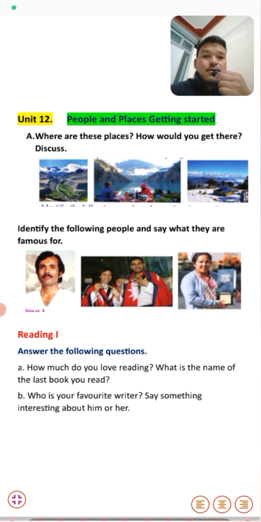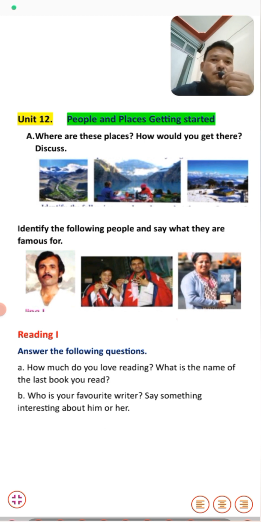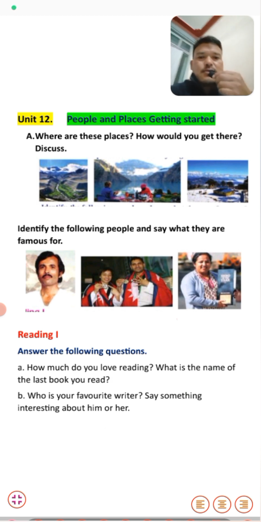In the third picture, we can see a lady holding a book, and she's a social worker, and her name is Pushpa Basnet. Students, that's all about the pictures that we have discussed here. Now let's move to the text.